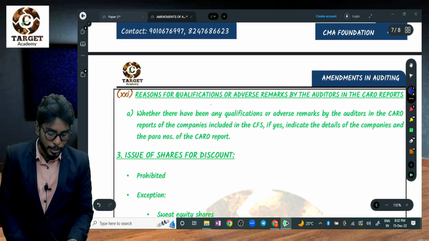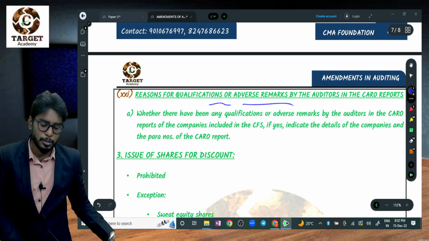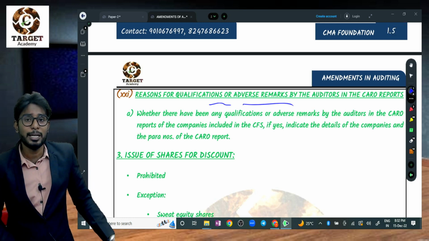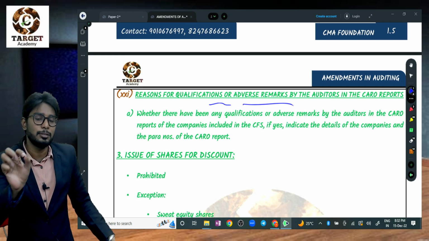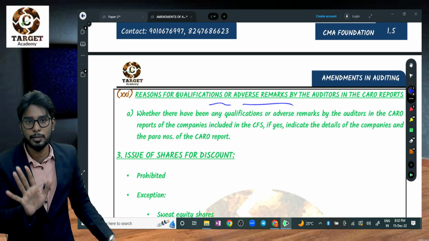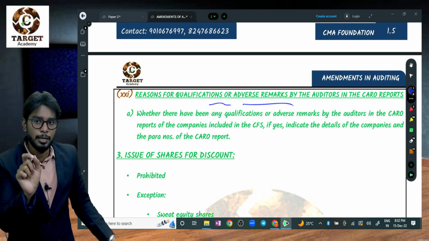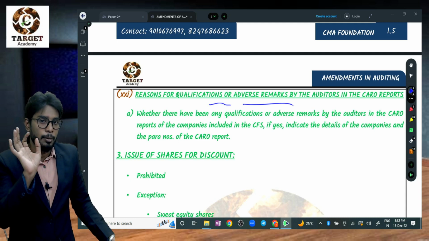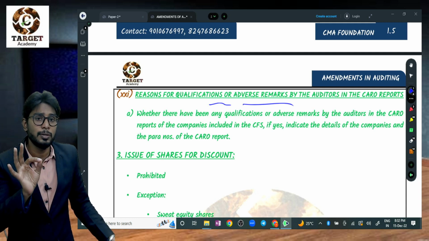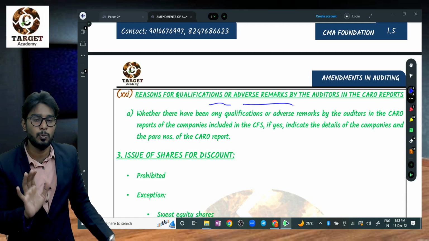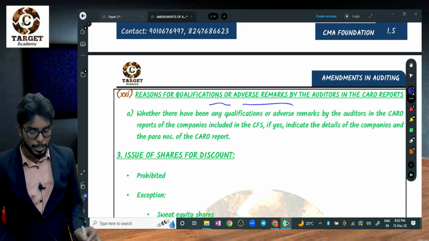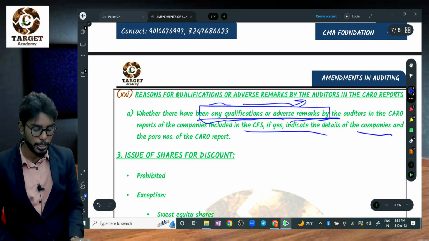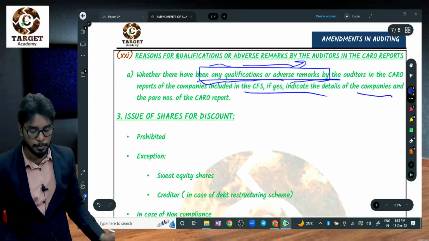Reasons for qualifications and adverse reports, 21. It's a very common thing. Whatever the things you have mentioned above, if you say yes, no need to write and no need to give any reasons. If the auditor is saying yes, for example, fixed assets, they are verifying regularly, yes, no need to give reason. But if you are saying no, you need to give the reason why it is no, what is the remark. So you need to give the reasons for qualifications or adverse remarks. Qualification or adverse remarks means negative remarks.